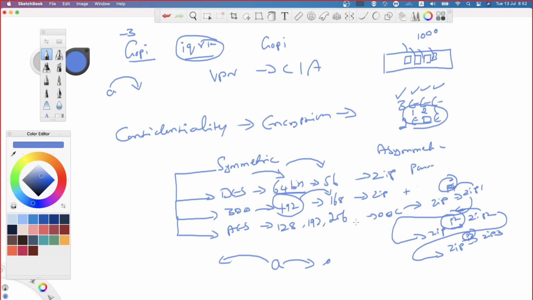Understand what type of data we are trying to protect, what is its lifetime, and what is the criticality if the data is lost or compromised. Based on that only the algorithm will be chosen.